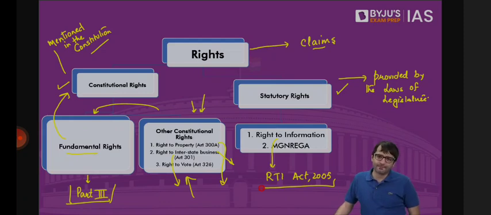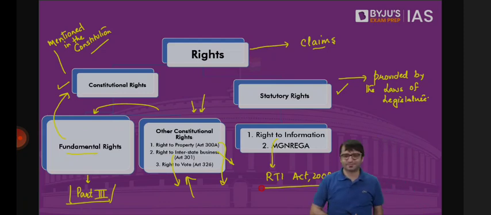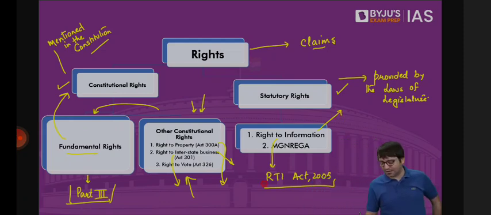If they fail to provide this information, you can approach the State Information Commission. If they are also not helping you, then you have to apply and appear before the Central Information Commission. But this is a right which is not given to you by the Constitution. This is a right which is not given to you as a fundamental right or other constitutional right. This is a right which is given to you by the law passed by the Parliament. That law is the Right to Information Act, RTI Act of 2005.